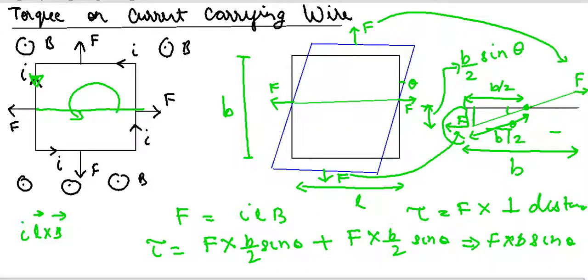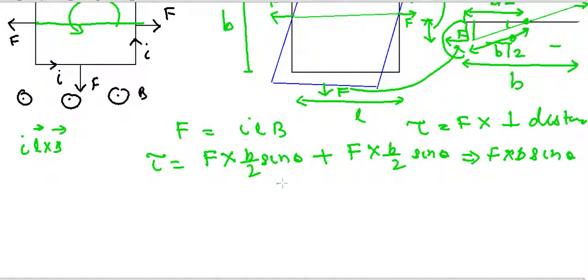and F is nothing but ILB. So replacing the value of F in this equation, I will get ILB into b sine theta.